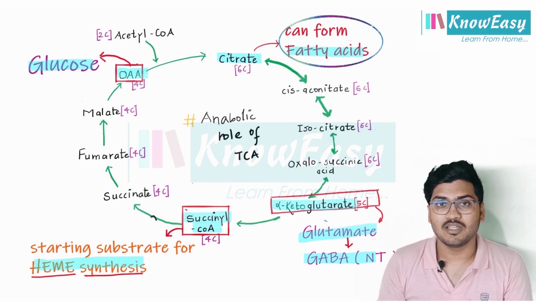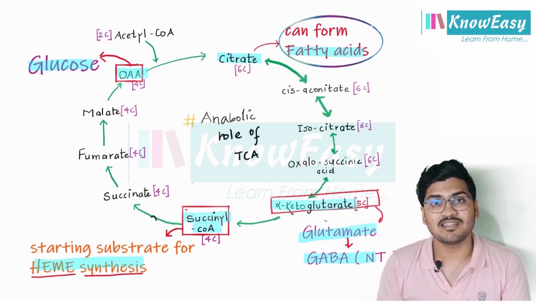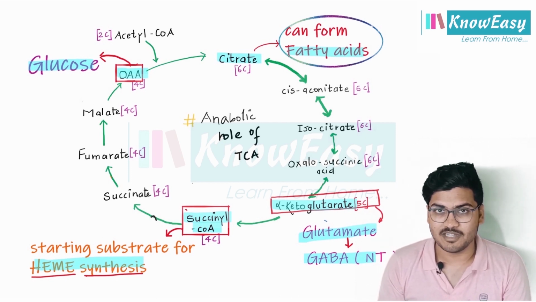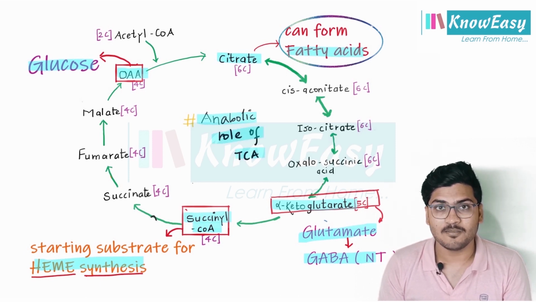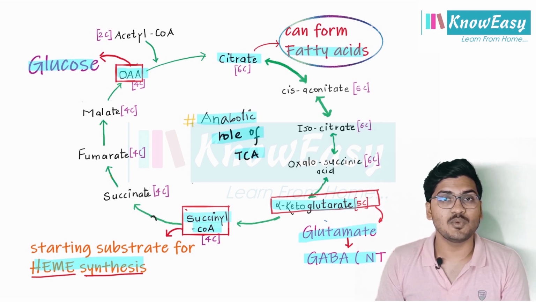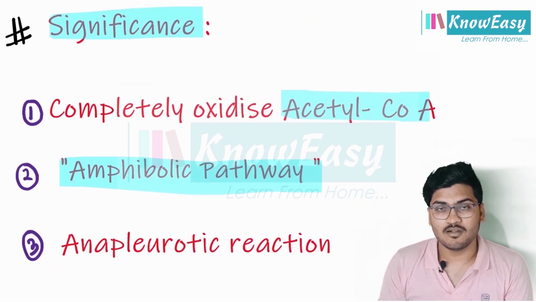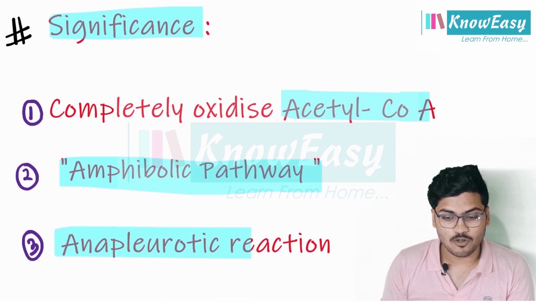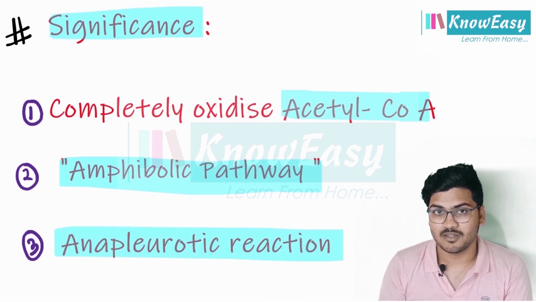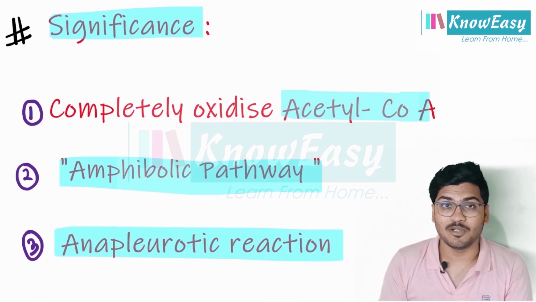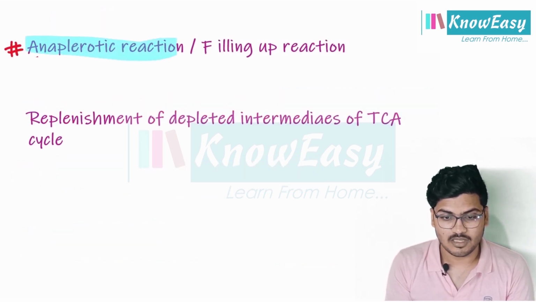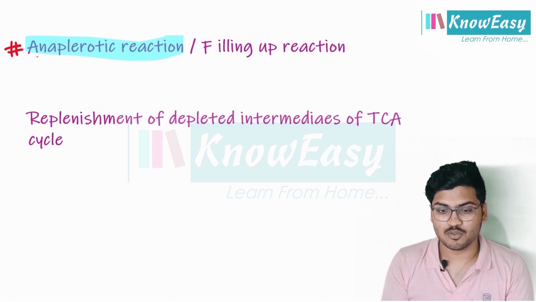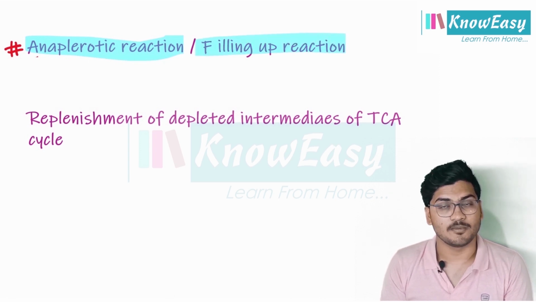Clear? So here we are synthesizing some molecules from these intermediates. This is called the anabolic role of TCA. Clear? The TCA cycle has both a catabolic role and an anabolic role. So this is truly an amphibolic pathway. Our third significance is that it involves anaplerotic reactions. Clear? Let's understand what is meant by anaplerotic reaction. Anaplerotic reactions, in simple words, are also called filling up reactions.